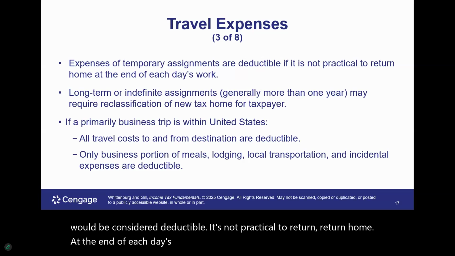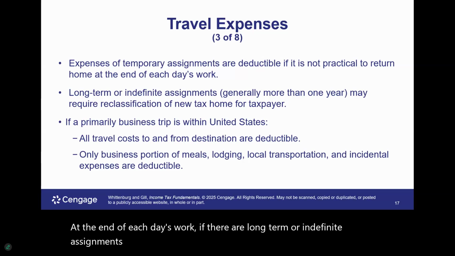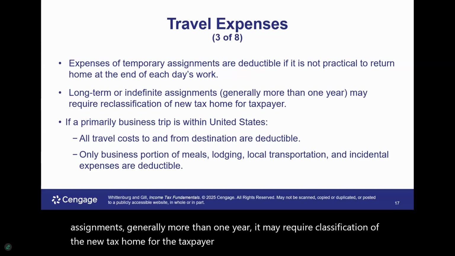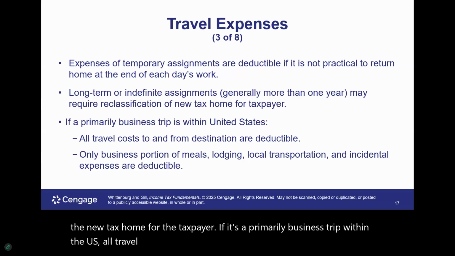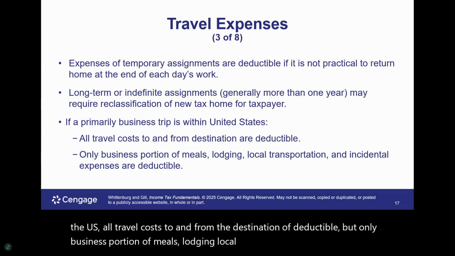If there are long-term or indefinite assignments, generally more than 1 year, it may require classification of a new tax home for the taxpayer. If it's a primarily business trip within the U.S., all travel costs to and from the destination are deductible, but only the business portion of meals, lodging, local transportation, and incidental expenses are deductible.